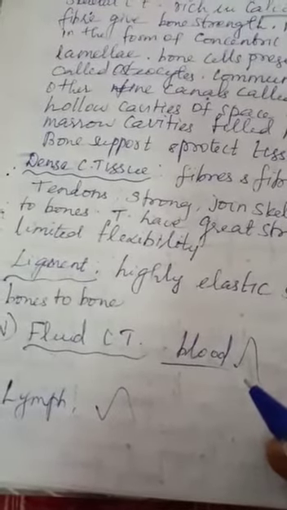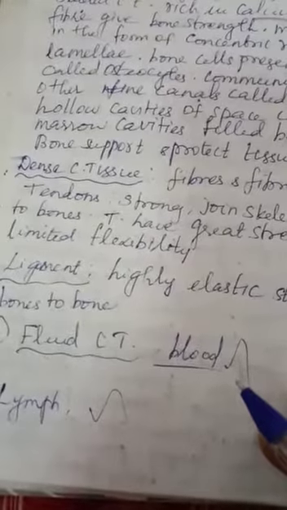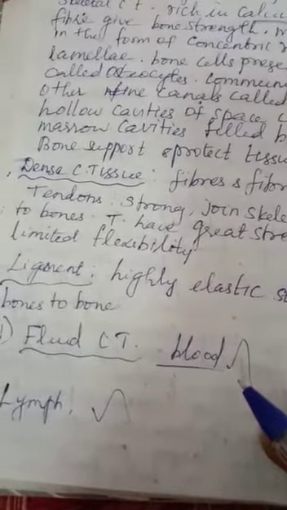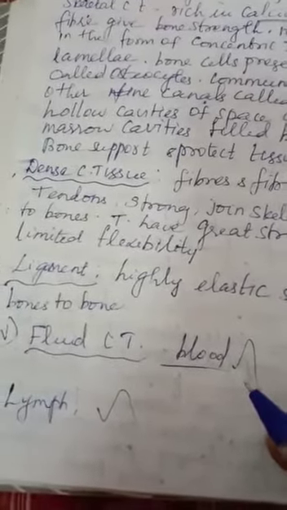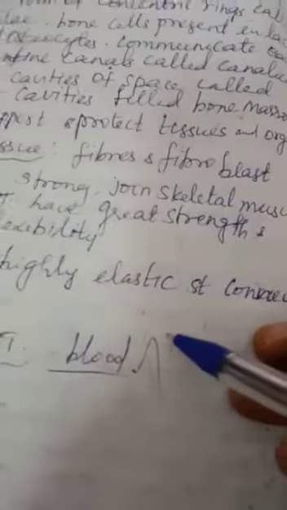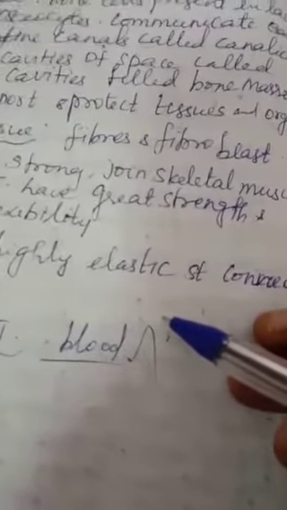The cells of the connective tissue are loosely arranged and also embedded in the intercellular matrix. First we see blood.